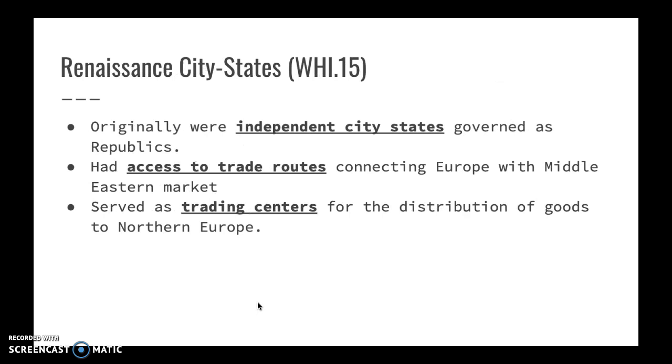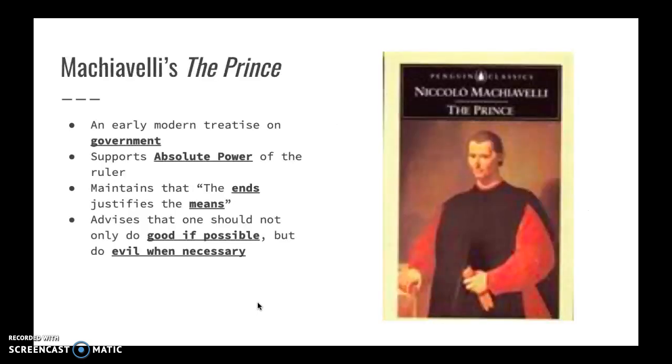Originally, these Renaissance city-states had been independent. However, because of their location on the Mediterranean, it was easy for them to trade with many of the other areas that they would need access to. And they also became trading centers for the distribution of goods to Northern Europe. There was a lot of trade going through Italy, which is what helped to spur on the Renaissance.